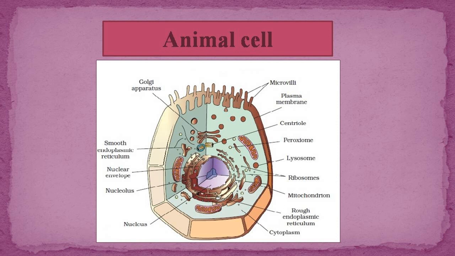Now Golgi apparatus is there, which helps in transportation and secretion of certain materials. Lysosome. Lysosome is known as suicidal bag. So this lysosome consists of many different types of enzymes which help in cleaning of the cell. Outermost layer in an animal cell is known as plasma membrane. Granular structures are also present which are known as ribosomes. So these ribosomes are also known as protein factory because they help in synthesis of proteins.